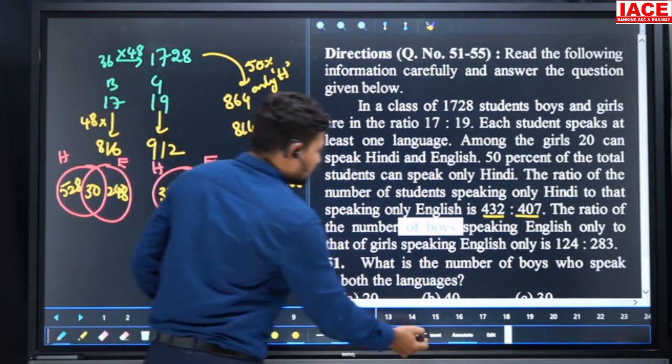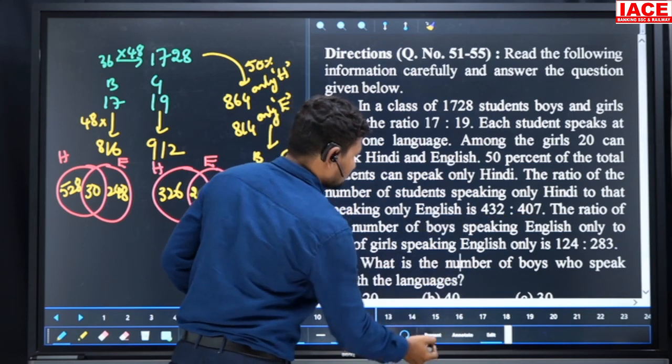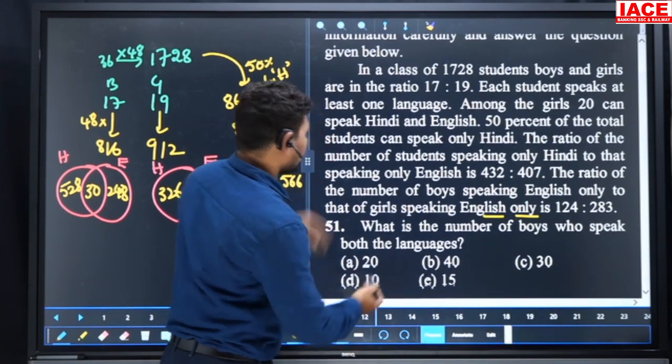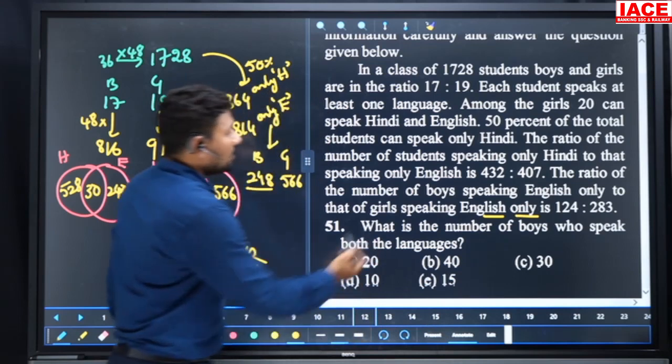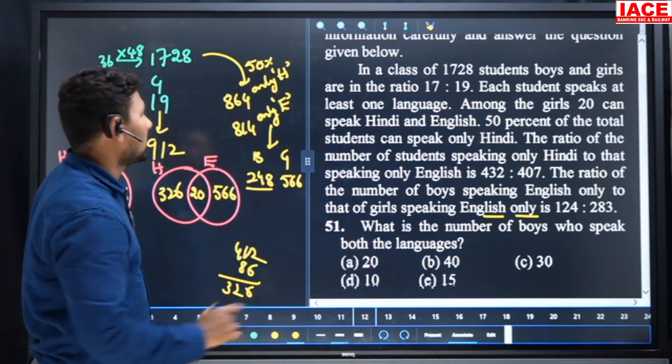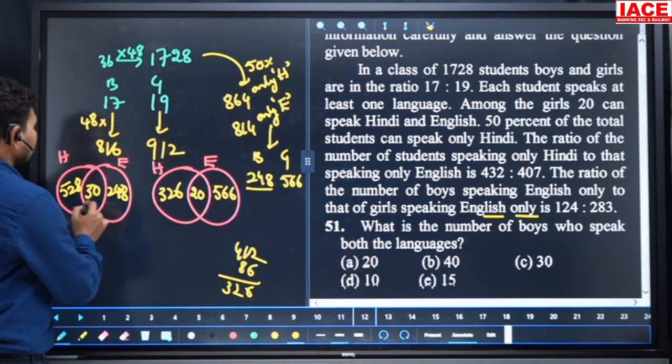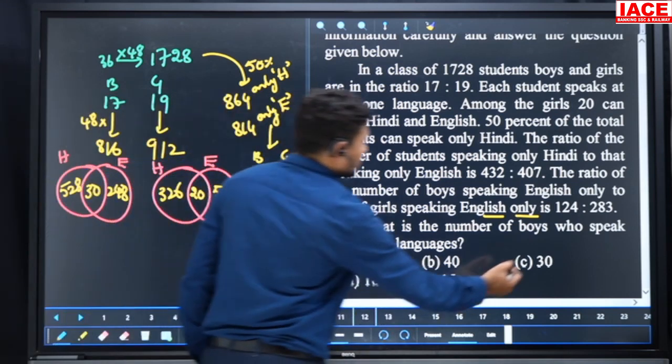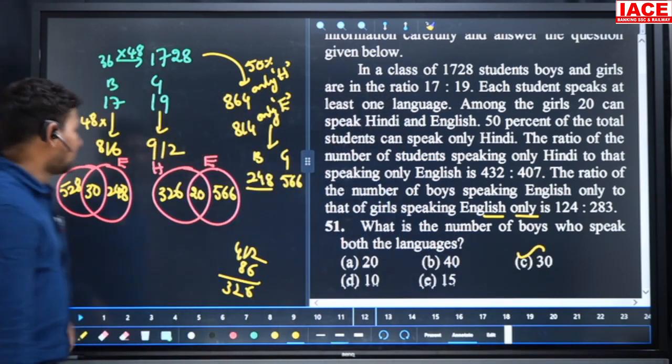And look at the questions. What is the first question? The first question is: what is the number of boys who speak both the languages? Who speak both the languages, how many? 30. Look at the first Venn diagram. How many members? 30 here.